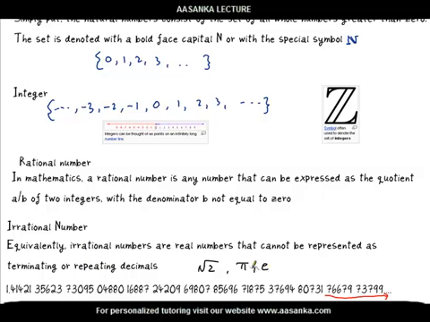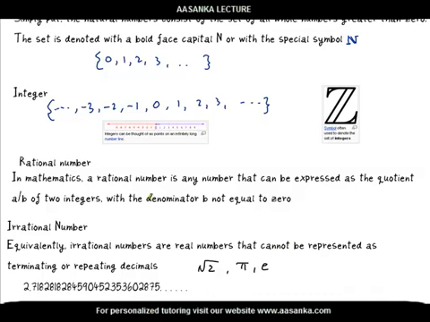Same is the situation with pi and e. Similar thing you will see with the value of e. e will be 2.18281828, and this will go on and on and on.